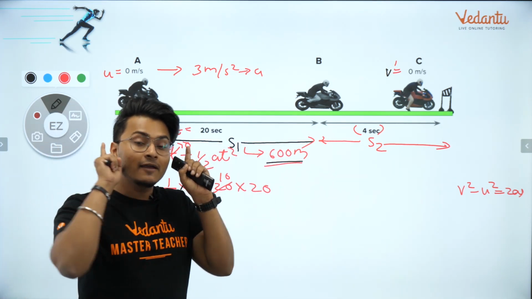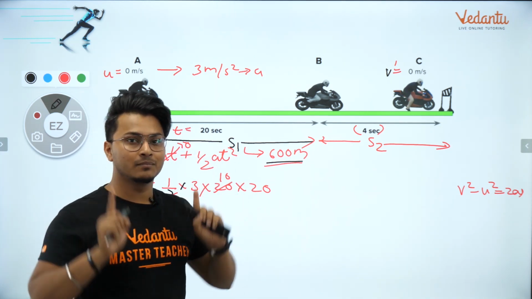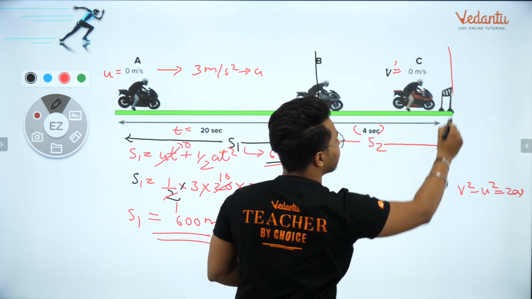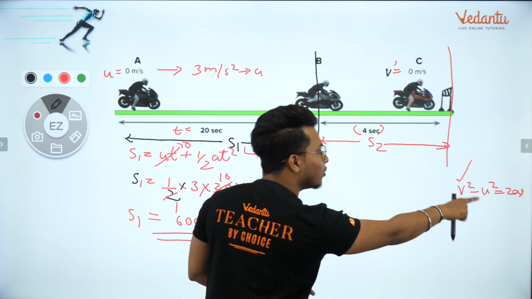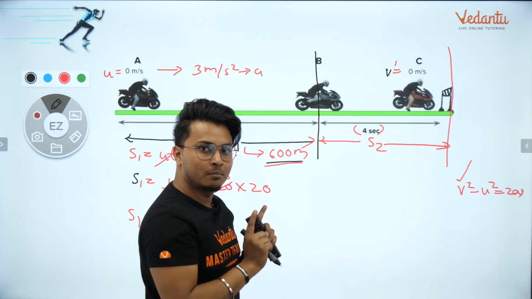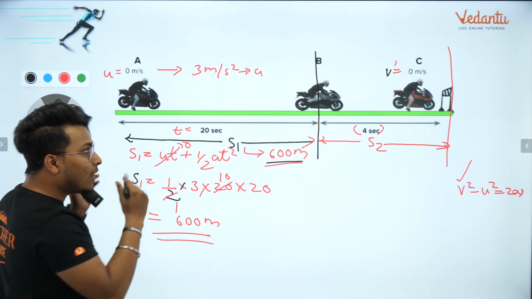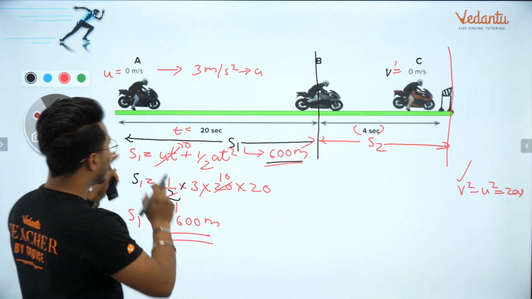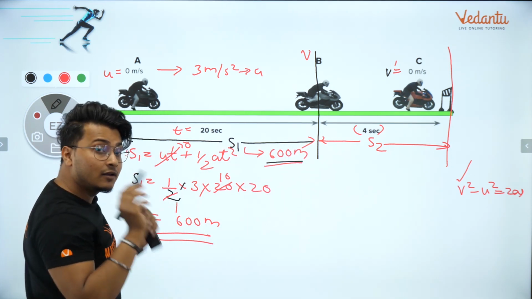So what should be my first step? My first step should be either to find u and a. That is my first step. So between this particular point B and this particular point C, I have v 0. I don't have a and I don't have u, right? I don't have u, I don't have a for this particular point between B and C. So my first task is to find out u. कैसे करूंगा मैं? Simple. इसको भी ध्यान से सोचना. Now I'm gonna connect this case and this case together. कैसे? सोच के बताओ. The final velocity between A to B.